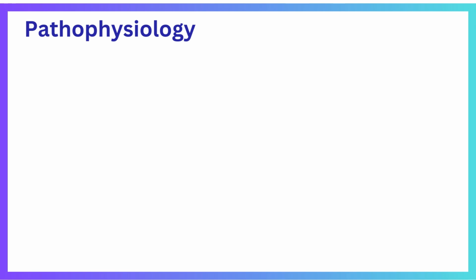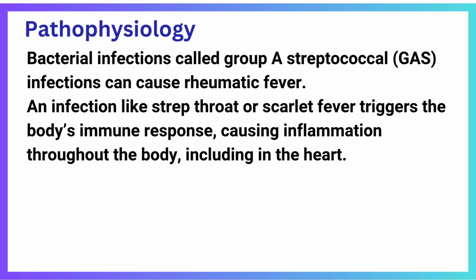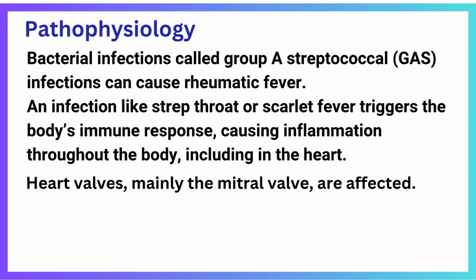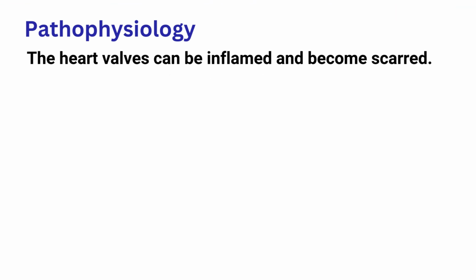Now we will see the pathophysiology of rheumatic endocarditis. Bacterial infections called Group A streptococcal infections can cause rheumatic fever. An infection like strep throat or scarlet fever triggers the body's immune responses, causing inflammation throughout the body, including in the heart. Rheumatic fever causes rheumatic heart disease. It is heart valve damage. Mainly the mitral valve is affected. The heart valves can be inflamed and become scarred over time.